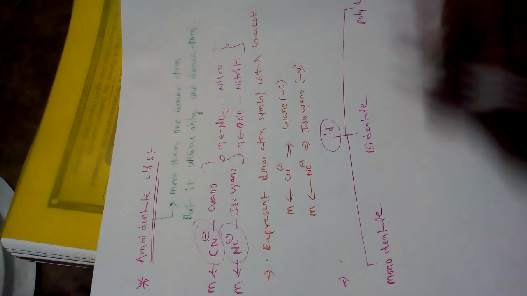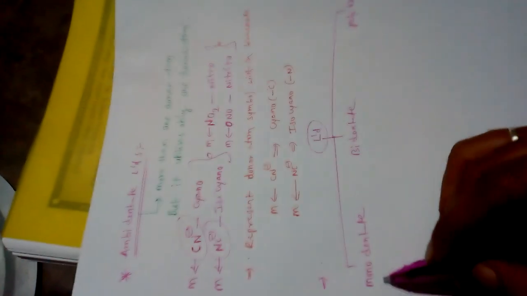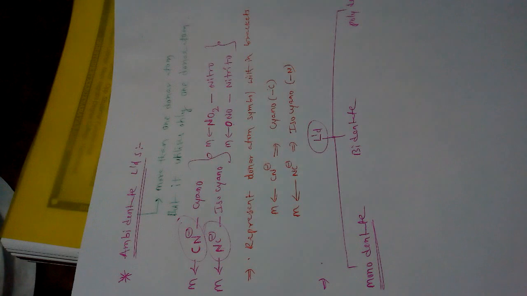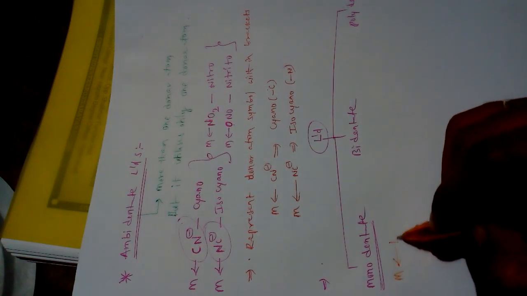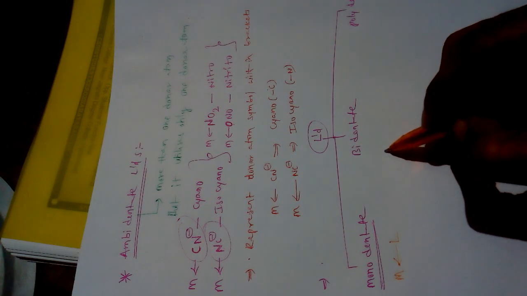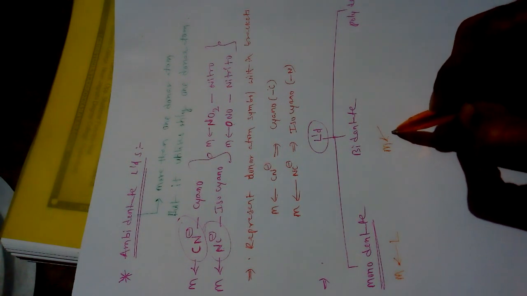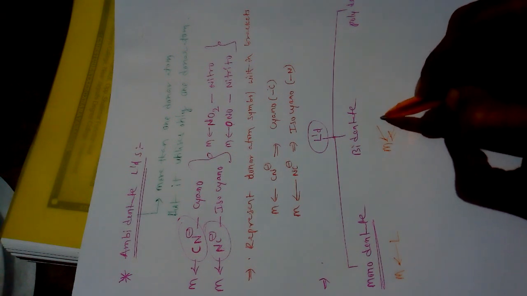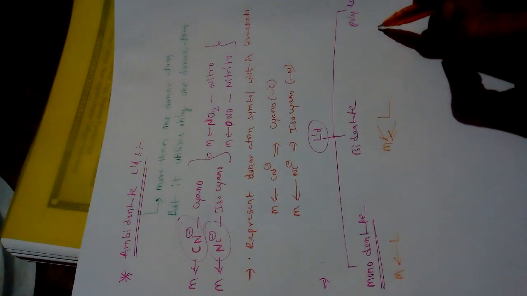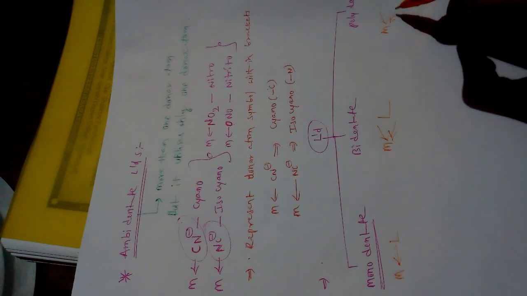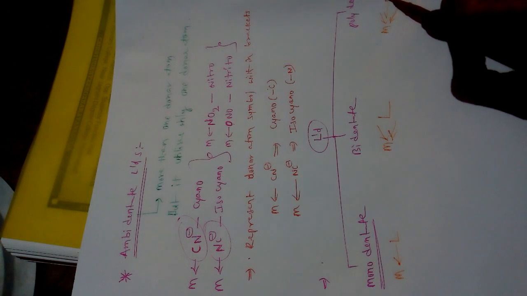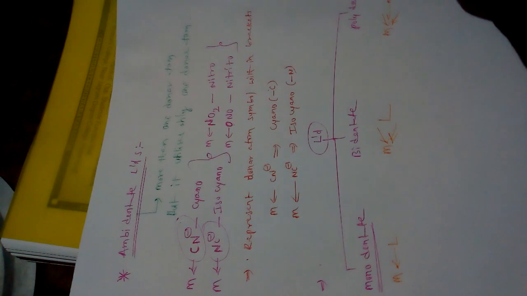It means monodentate ligands have only one bond between metal and ligand. Here the bonds between metal and ligand are two. Here the bonds between metal and ligand are more than two. This is called a polydentate ligand.